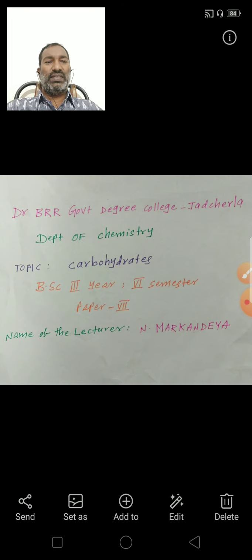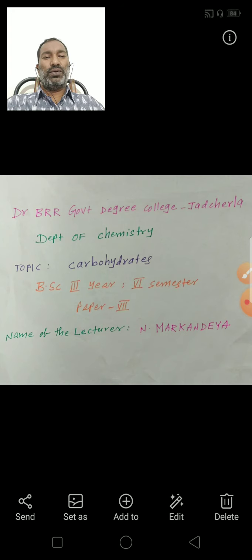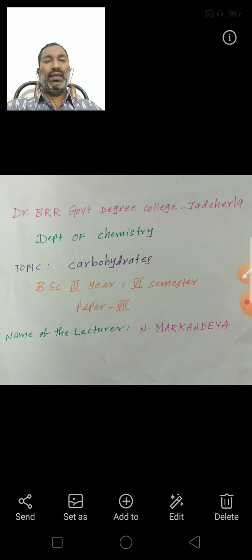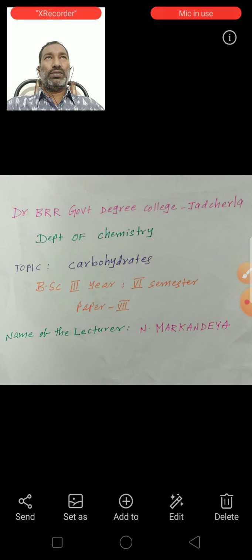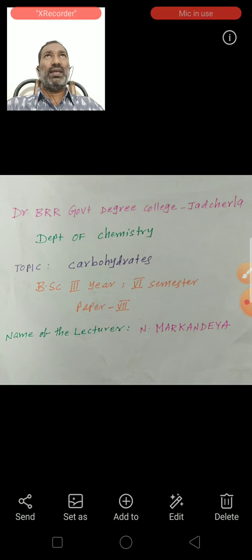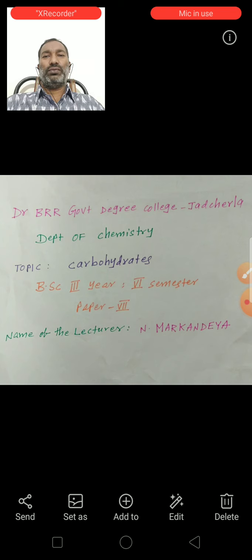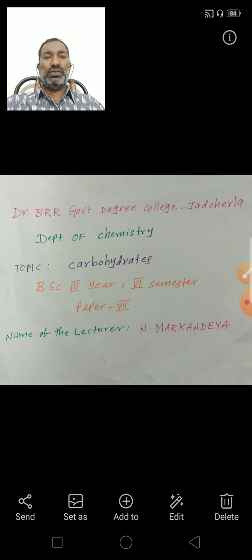Next, oxidation with bromine water. Fructose does not react with bromine water. This reaction shows fructose does not contain the aldehyde functional group. If it contained an aldehyde group, bromine water would give a carboxylic acid, but fructose does not give any product with bromine water.